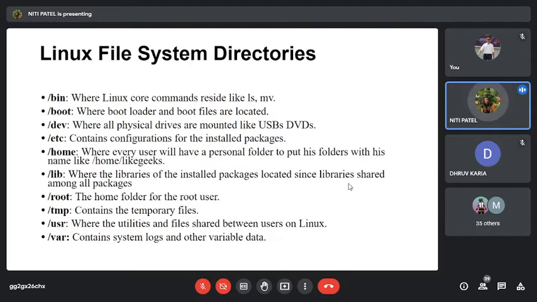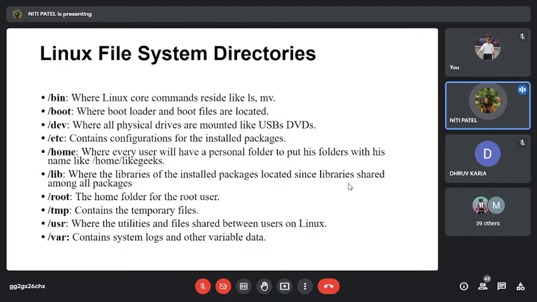That means these are nothing but the folders which are there inside your Linux. Every folder has some function and it is used to store some or the other data. So if it is a bin folder, we store different Linux commands. If it is a boot folder, we have boot related information. If it is a device folder, we have information about all the devices which are there in the system or which are externally connected to the system. Then we had seen the etc folder, which has the information related to configuration files of all the installed software.